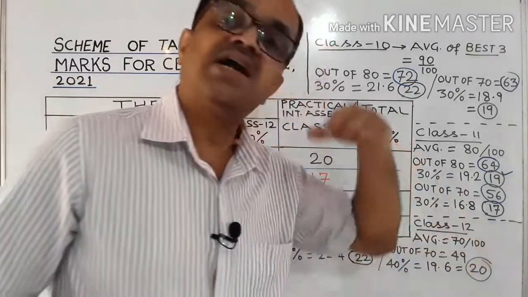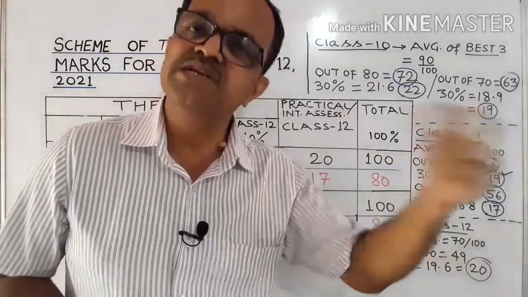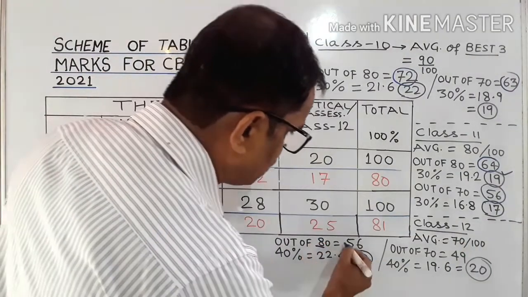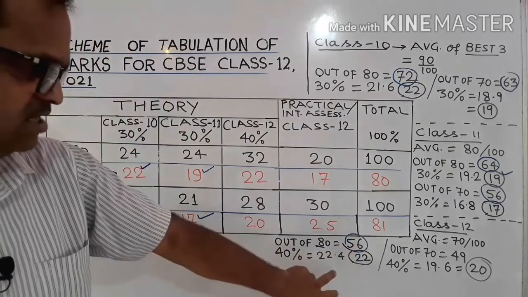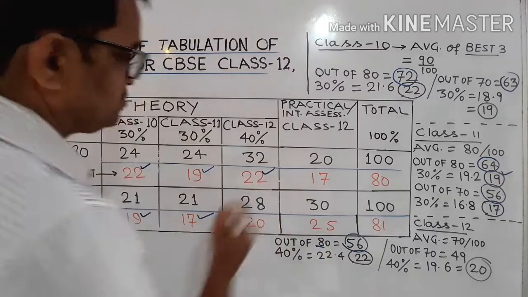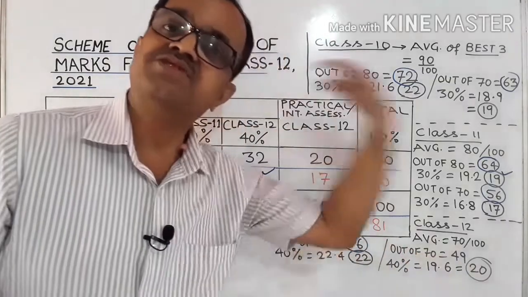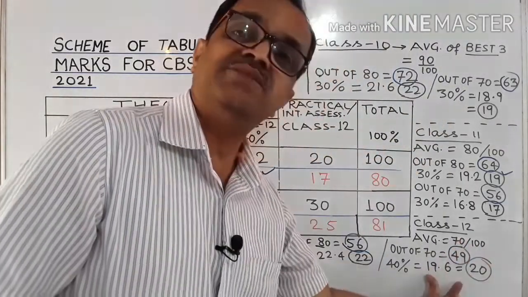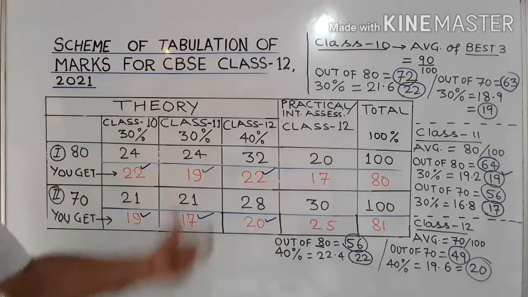And if the class 12 examination assessment is there, UT, unit test, midterm examinations or pre-board examinations, and you suppose got 70%. So out of 80, how much you got? 56, and 40% of that is equal to 22.4, which is round up to suppose 22. So 22 has come here. Now if the marks will be converted into out of 70, so it is 49, and 40% of 49 is 19.6, which is rounded to 20 marks. Then the student gets 20. So that is a simple calculation.